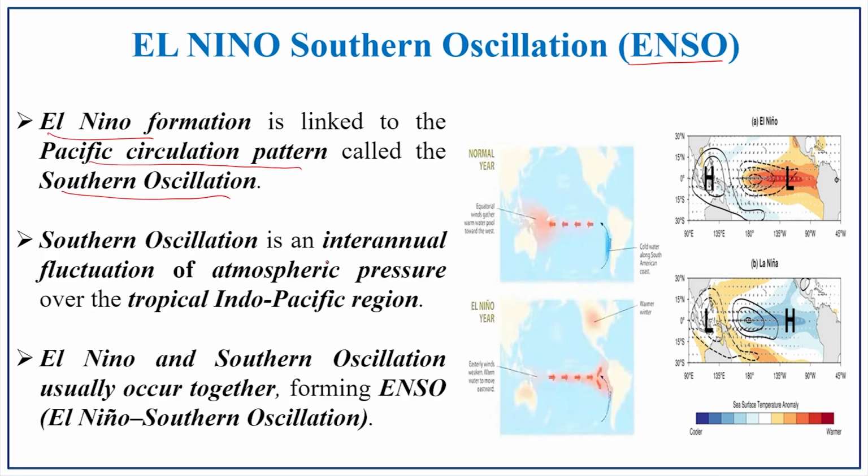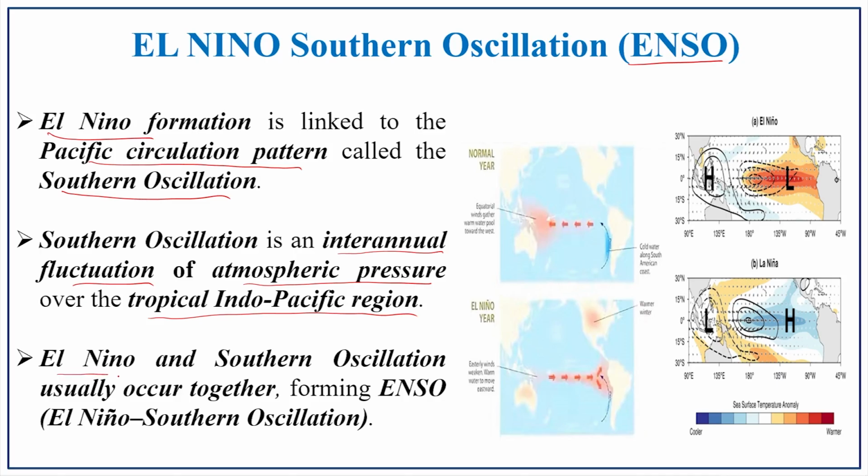The Southern Oscillation is an interannual fluctuation in the atmospheric pressure. Not only the water bodies, the ocean surface is disturbed, it is also associated with the atmospheric pressure over the tropical Indo-Pacific region. So, which region is it influencing? It is influencing the tropical Indo-Pacific region.